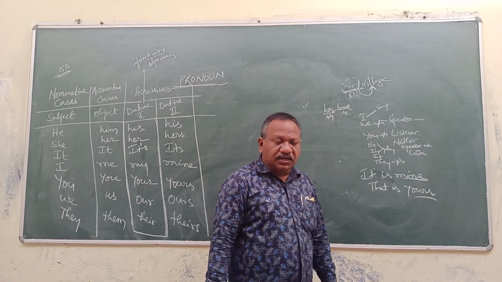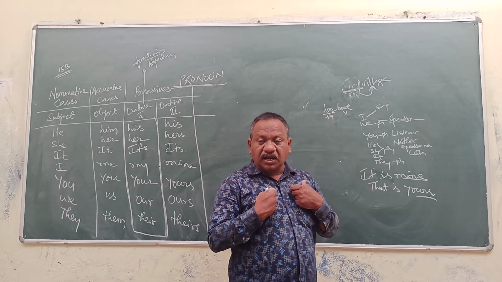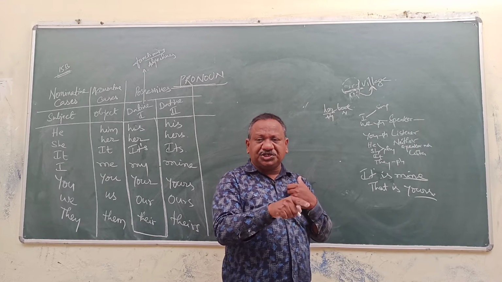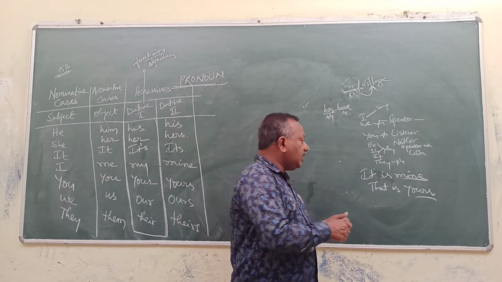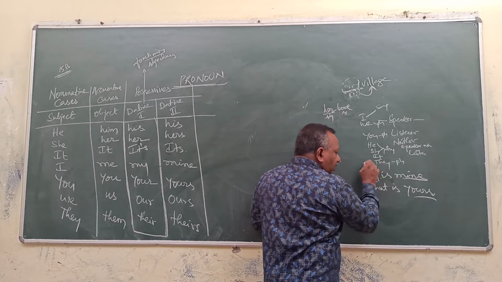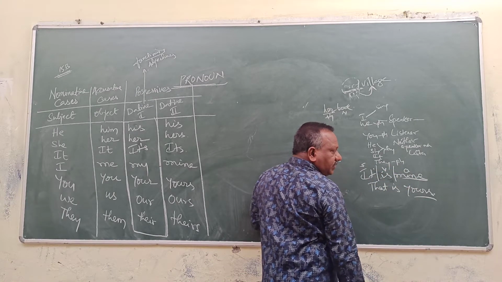It is mine. We say this is mine. It is my book. Here my functions as an adjective. It is mine. How does it function as a pronoun? It is a subject, is a verb, mine is an object. Isn't it?